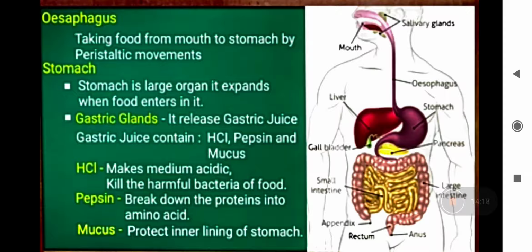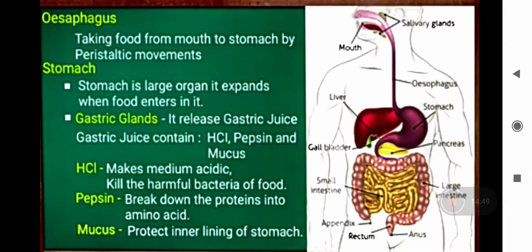Alright? So the esophagus helps in the peristaltic movement. What is peristaltic movement? Peristalsis, or peristaltic movement, is a rhythmic contraction and relaxation of the muscles of the internal lining of the alimentary canal, just to push the food forward towards your stomach. Alright?